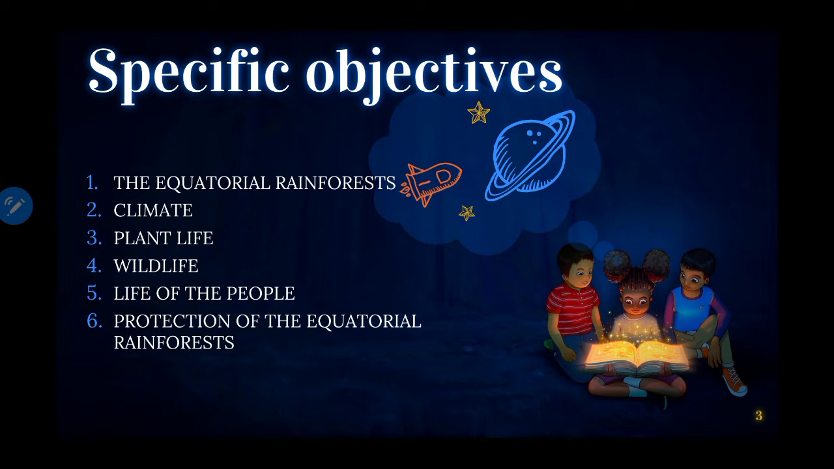Now, in this session, we are going to cover some specific objectives like equatorial rainforest, climate, plant life, wildlife, life of the people, and protection of the equatorial rainforest.